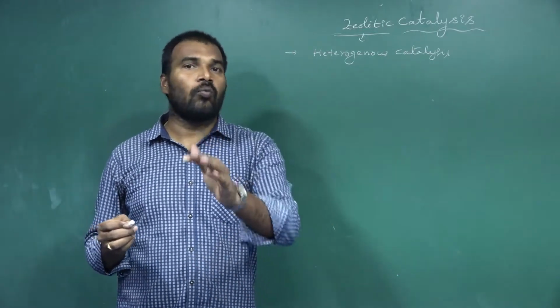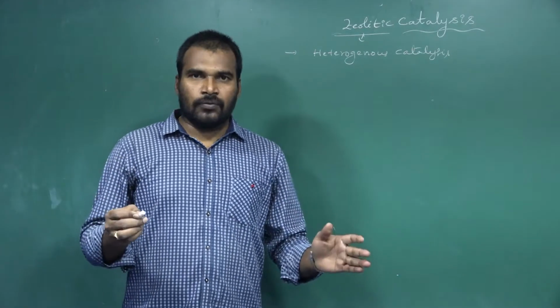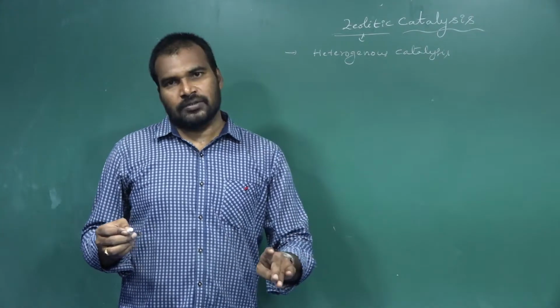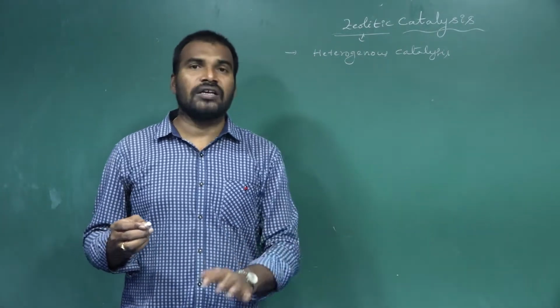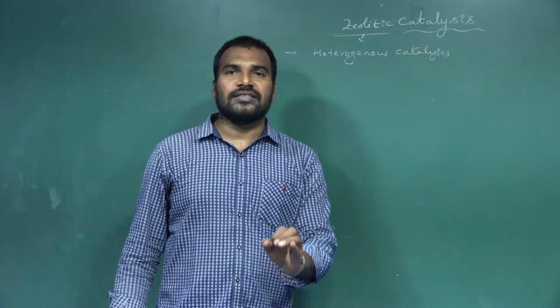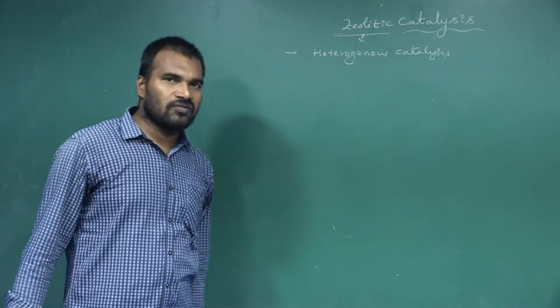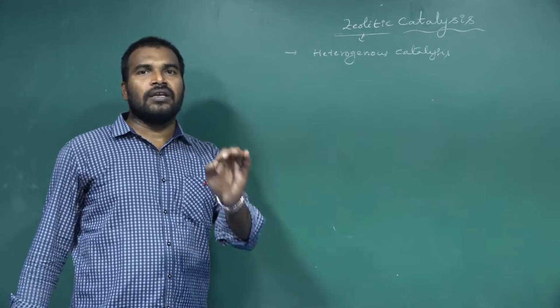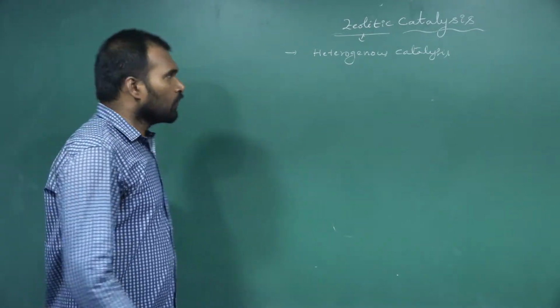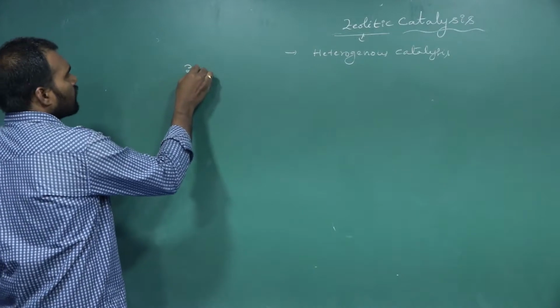If any one of the substrate, product or catalyst is not in the same physical state, then that is called heterogeneous catalysis. So zeolytic catalysis is one of the heterogeneous catalysis.